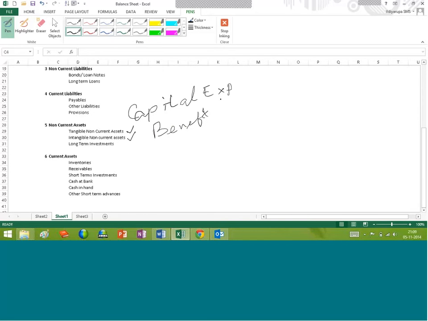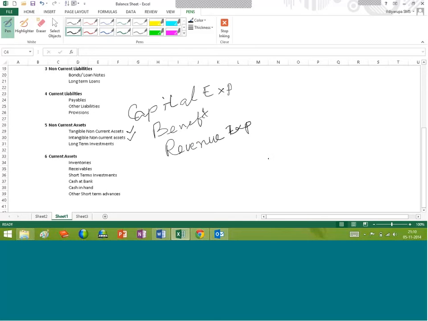So, any expenditure which is expected to bring in benefits within a shorter span of time is eligible to be referred to as revenue expenditure. Any expenditure which results in a long-term benefit to the business enterprise can be referred to as capital expenditure.